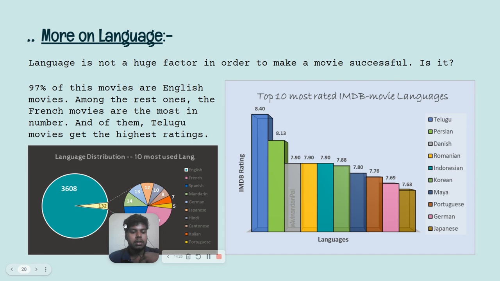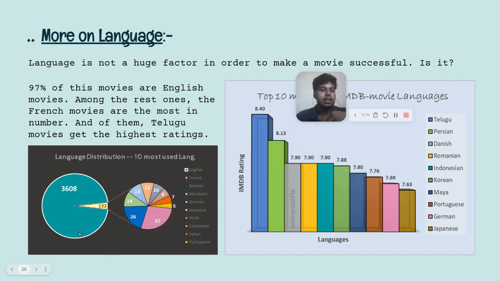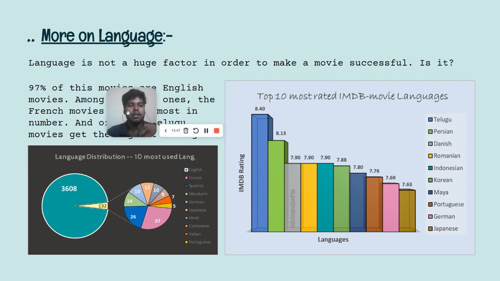Now comes the distribution of them. Okay, so English is 97% in this dataset, English movies. The rest is distributed like this, where French movies are 37 in number, then Spanish movies, and Hindi movies are there in 10. 10 movies are there in Hindi, right?